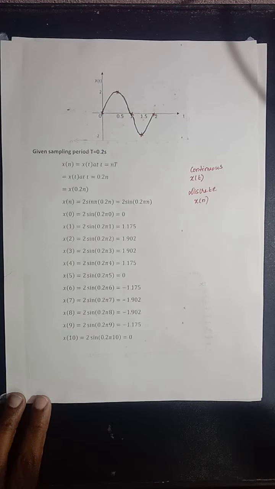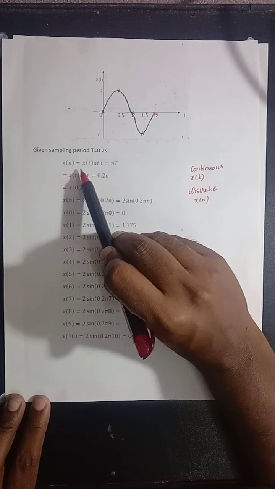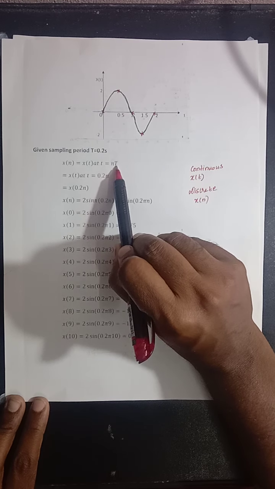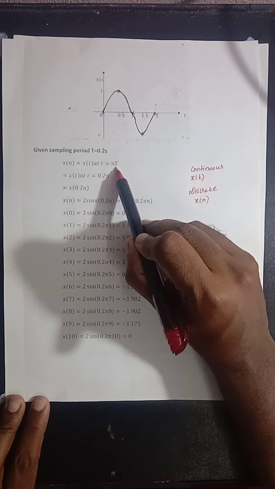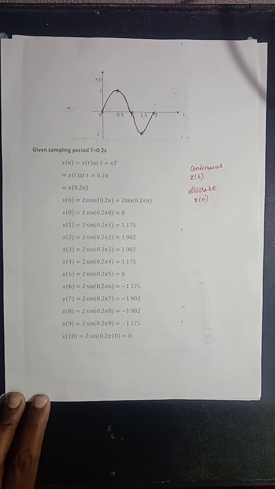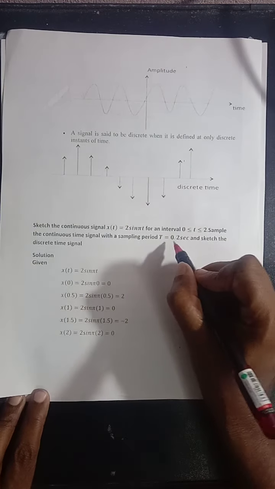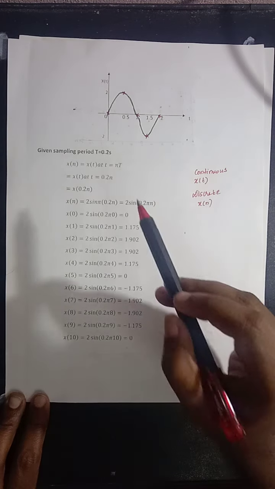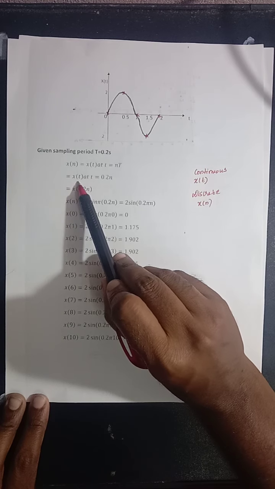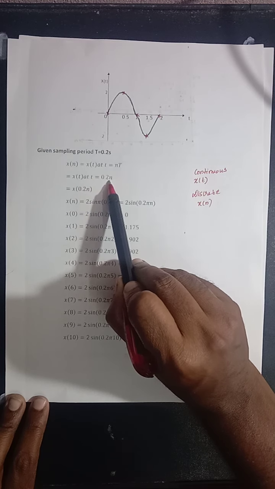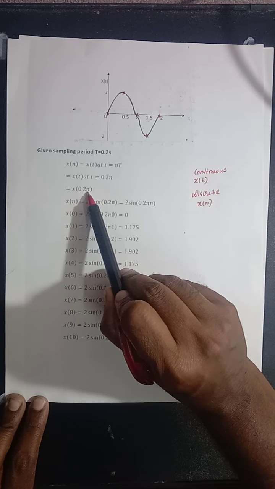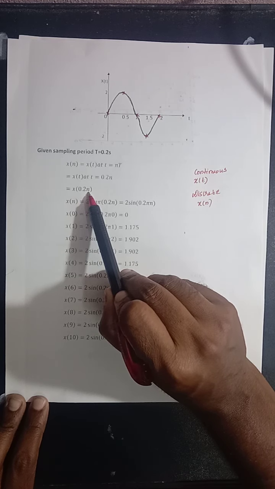How to find x of n? The formula to find x of n is x of n is equal to x of t at t equal to n into capital T, where T is the sampling period. The sampling period given in the question is equal to 0.2. So, x of t at t is equal to 0.2n. In place of t, substitute 0.2 into n.